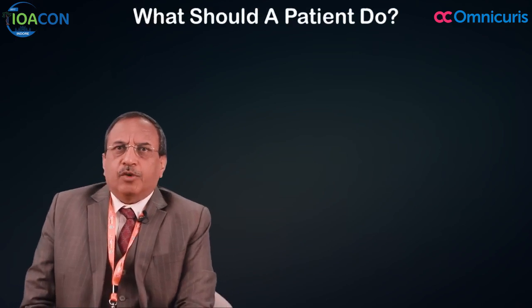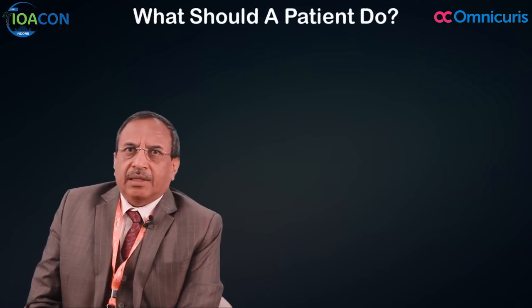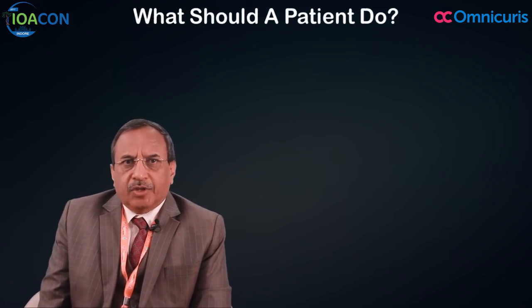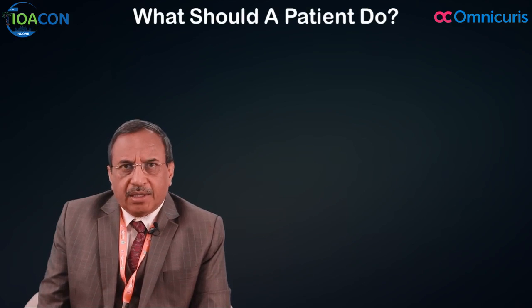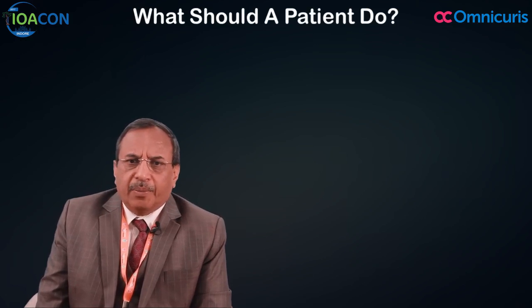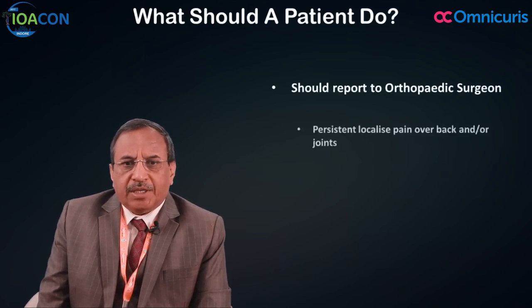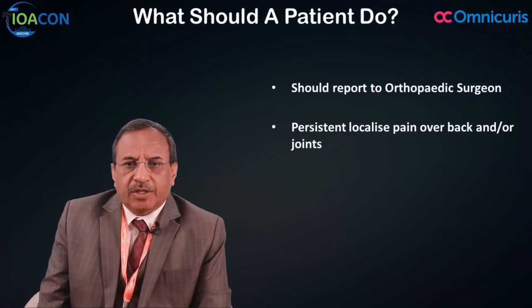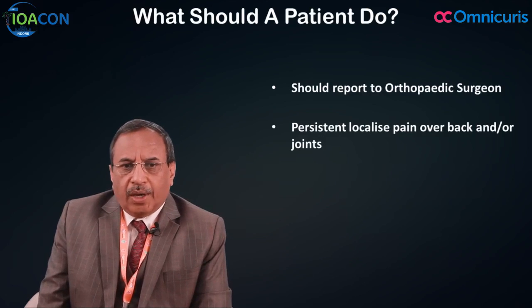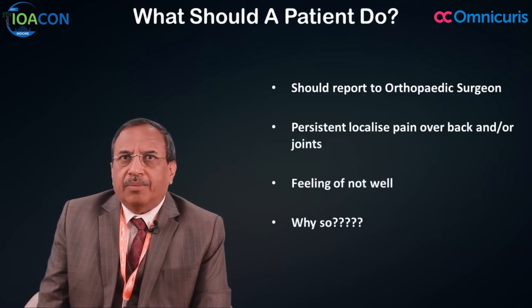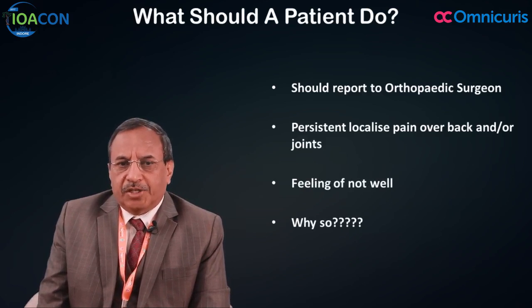Now, what should a patient do if they have symptoms like this: persistent back pain or persistent limb pain for 6 weeks or more, which is localized, with constitutional symptoms? What should the patient do? He should report to an orthopedic surgeon immediately, because persistent localized pain for 6 weeks or more in the back or in a joint, or a feeling of not being well, is the initial symptom that raises suspicion.